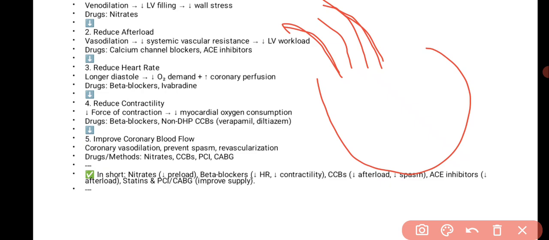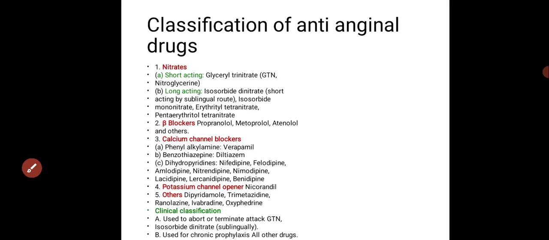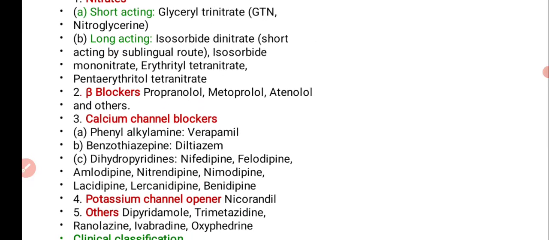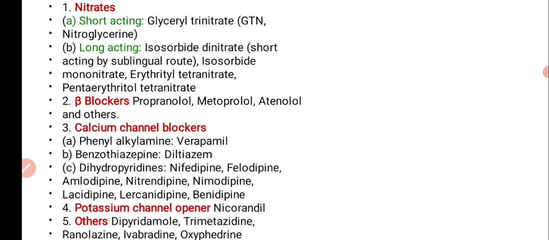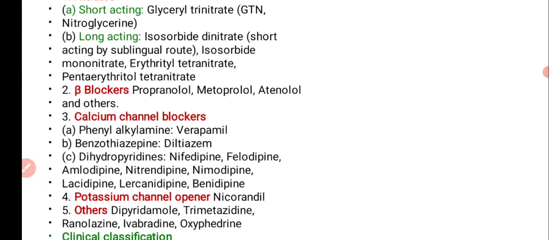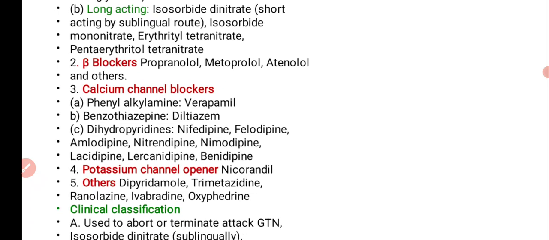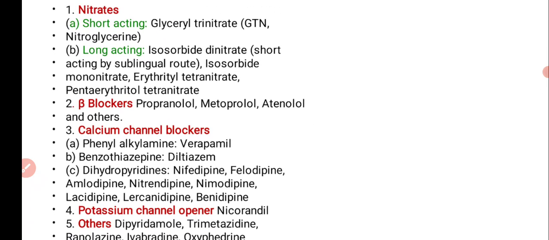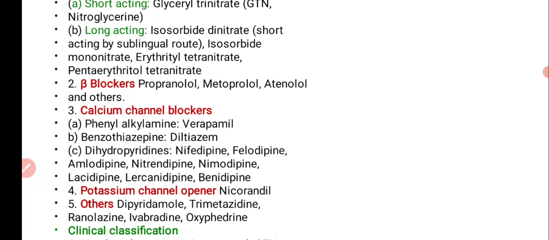Then we'll discuss the various classes of drugs that can be used for angina. These include nitrates, beta blockers, calcium channel blockers, potassium channel openers and others. In the nitrates there are two classes, short acting and long acting. Short acting includes glyceryl trinitrate or nitroglycerin.